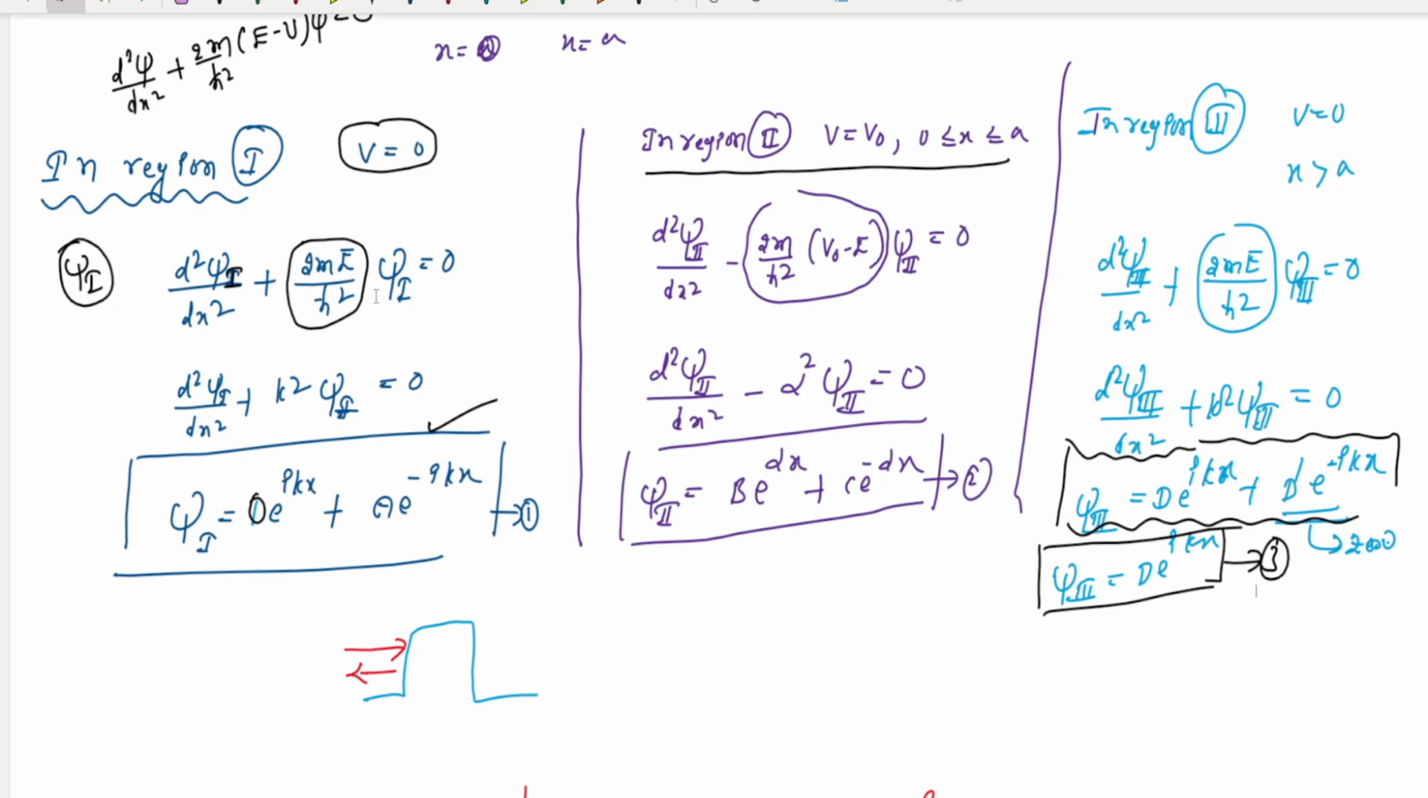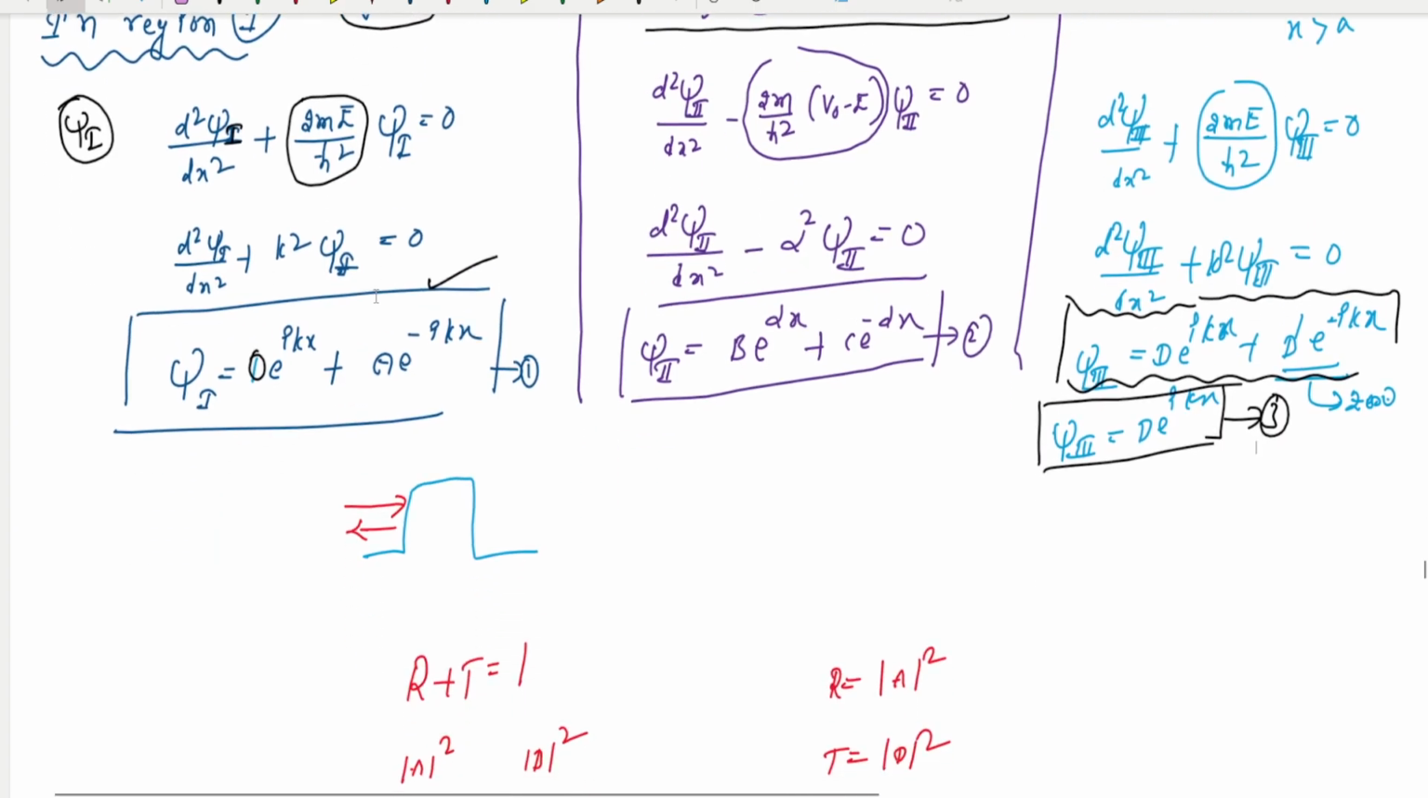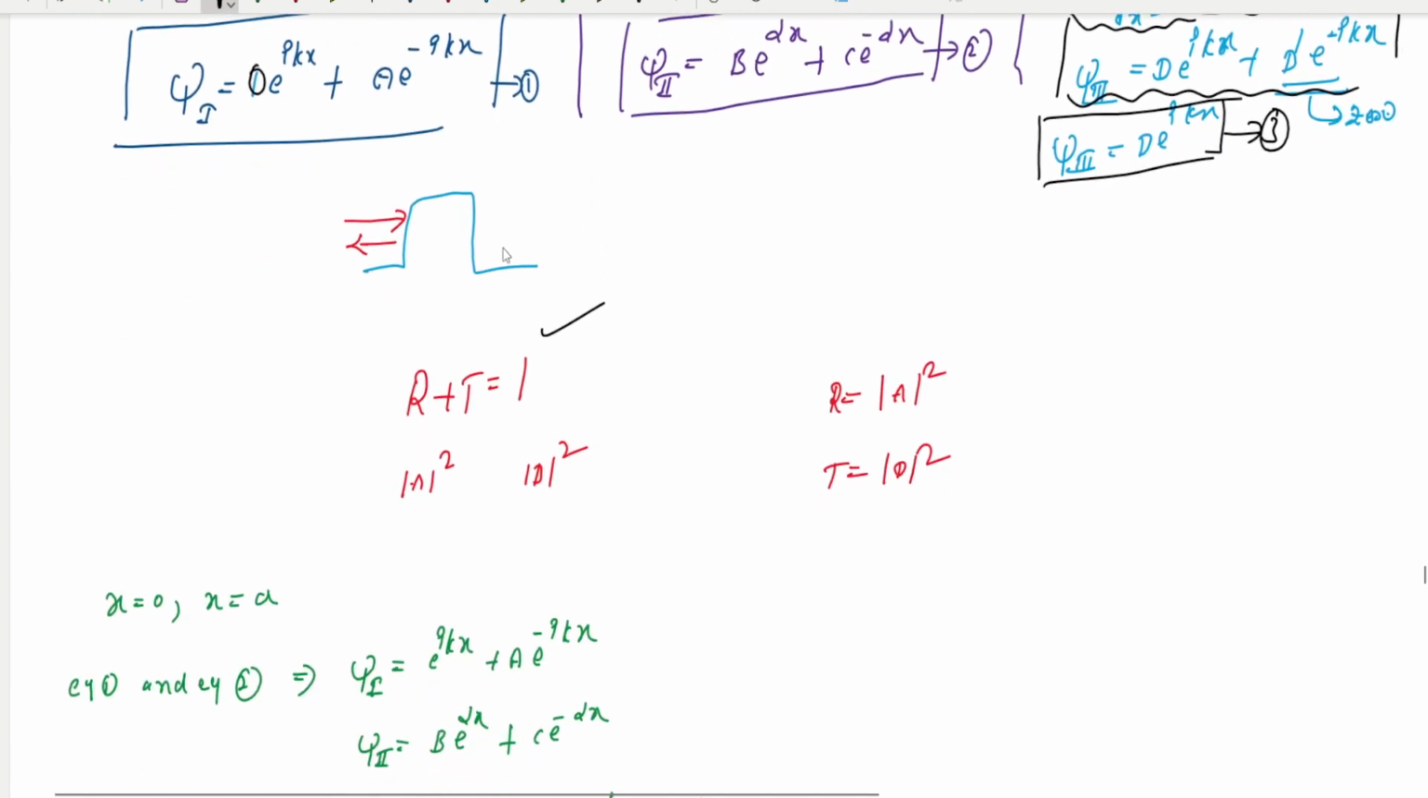Particularly, I want the probability density of incident, reflection and transmittance to be equal to 1. So we already know this: incident plus reflection plus transmission equals 1. Therefore, I need to know the A value and B value, because this is the incident wave probability, and this is the transmission probability.